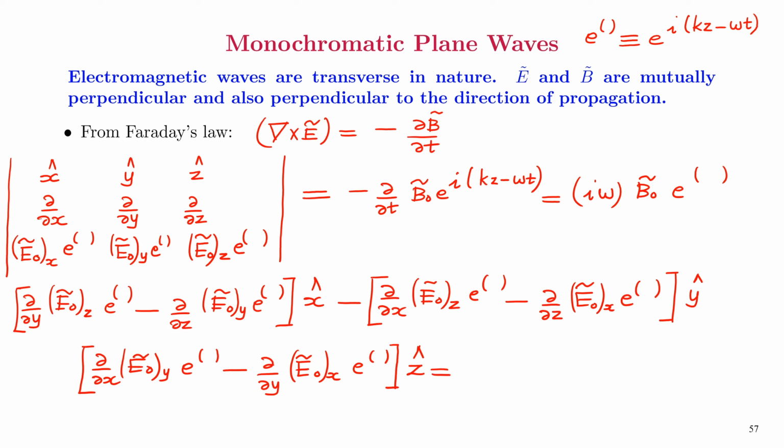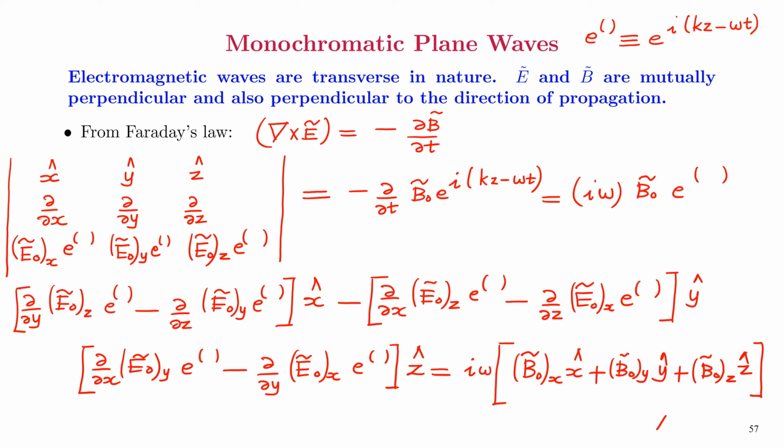And this is equal to i omega times B0x x hat plus B0y y hat plus B0z z hat, multiplied by e raised to i(kz minus omega t).